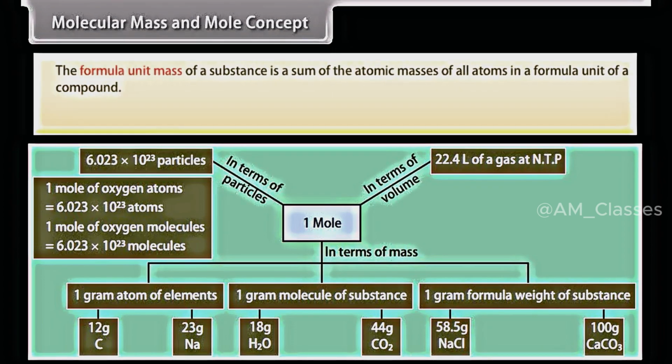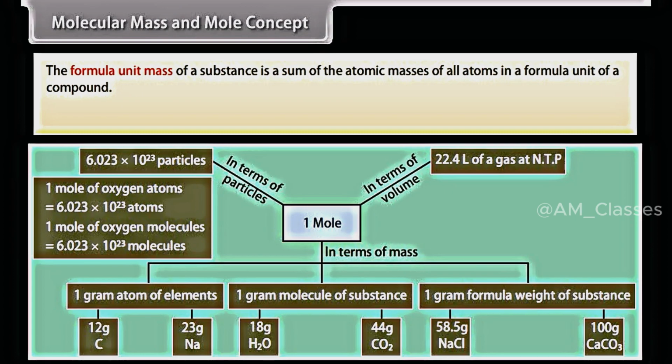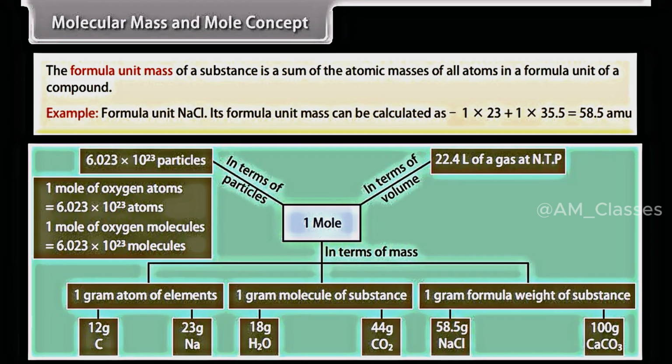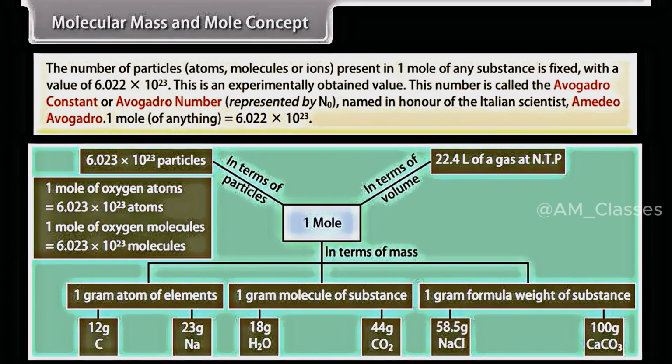The formula unit mass of a substance is the sum of the atomic masses of all atoms in a formula unit of a compound. Example: formula unit NaCl. Its formula unit mass can be calculated as 1 times 23 plus 1 times 35.5, which equals 58.5 units. The number of particles, atoms, molecules, or ions present in 1 mole of any substance is fixed with a value of 6.022 times 10 raised to the power 23. This is an experimentally obtained value.